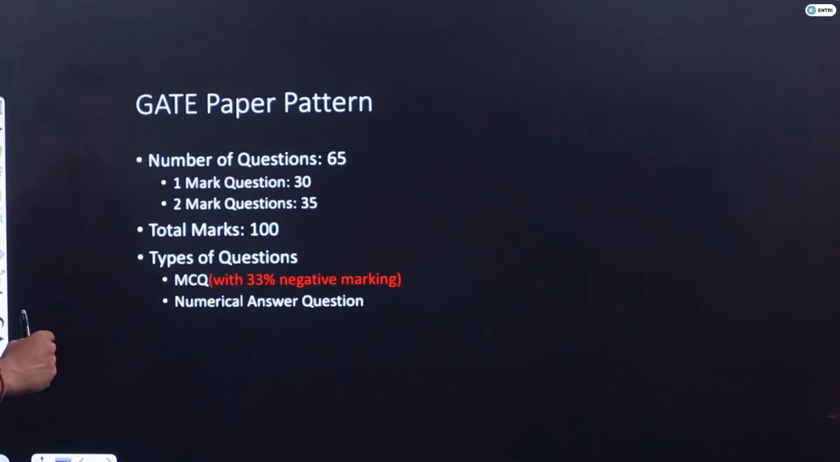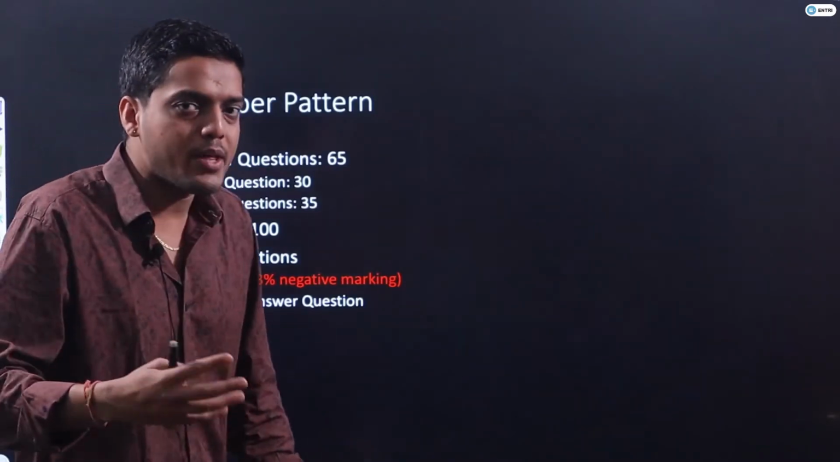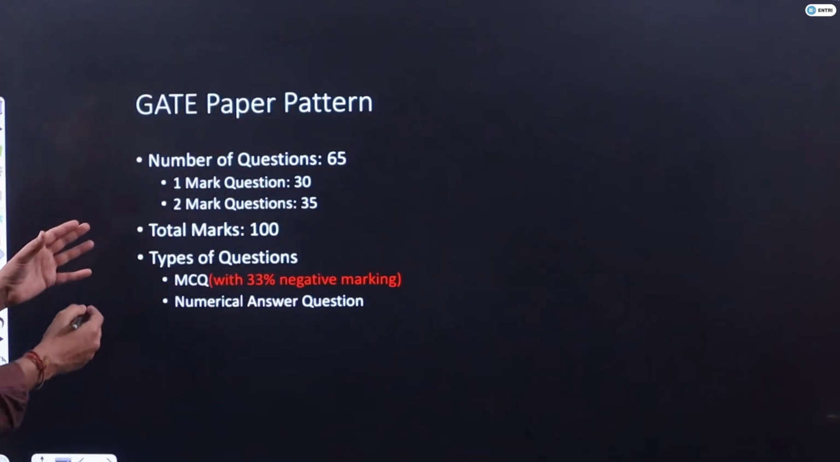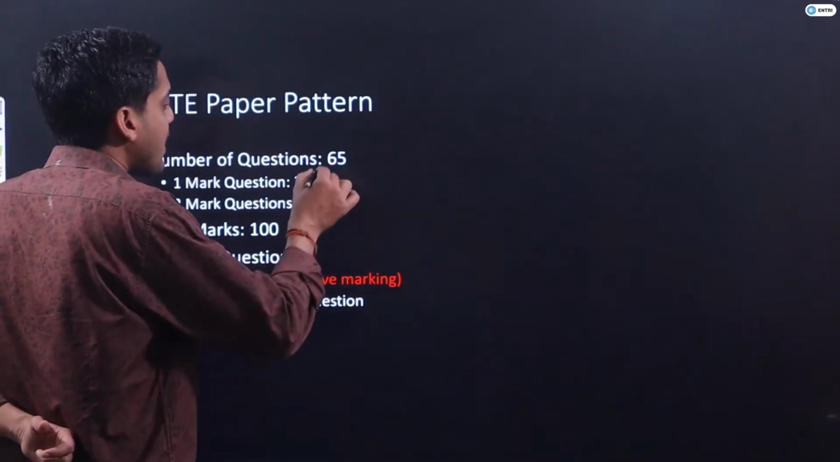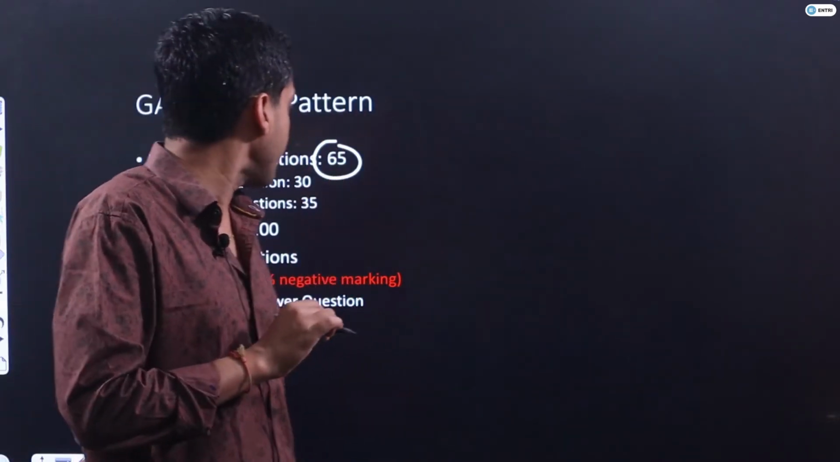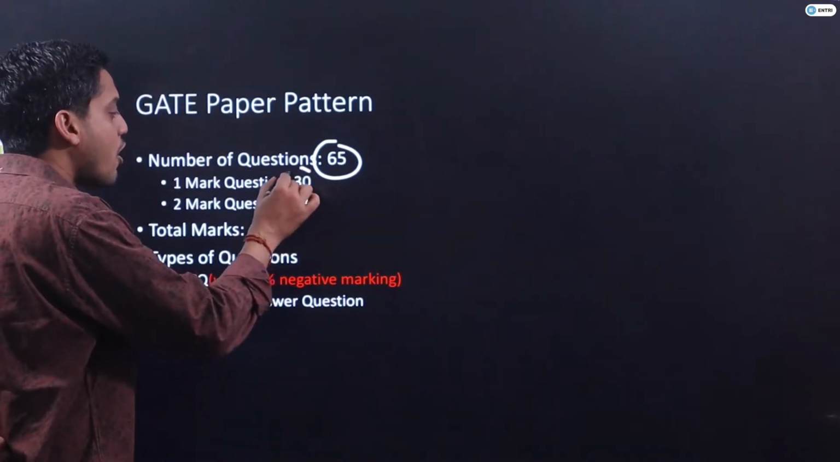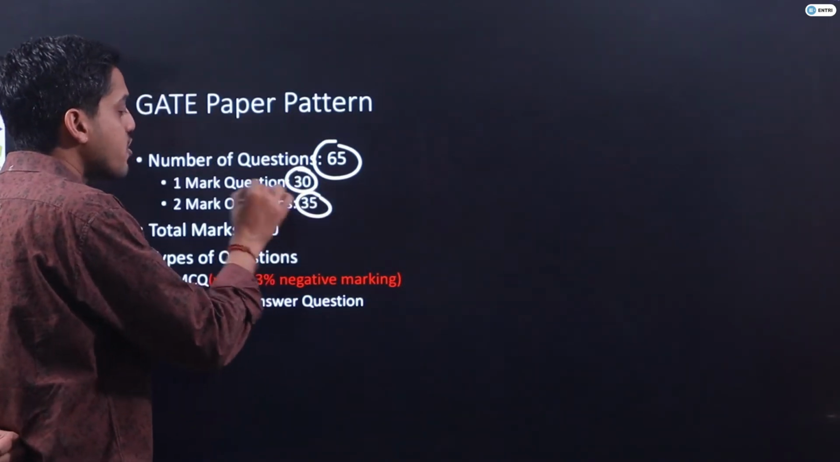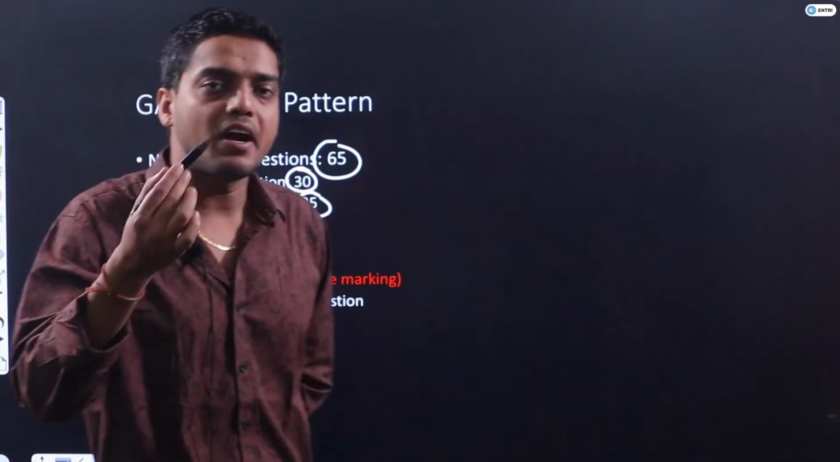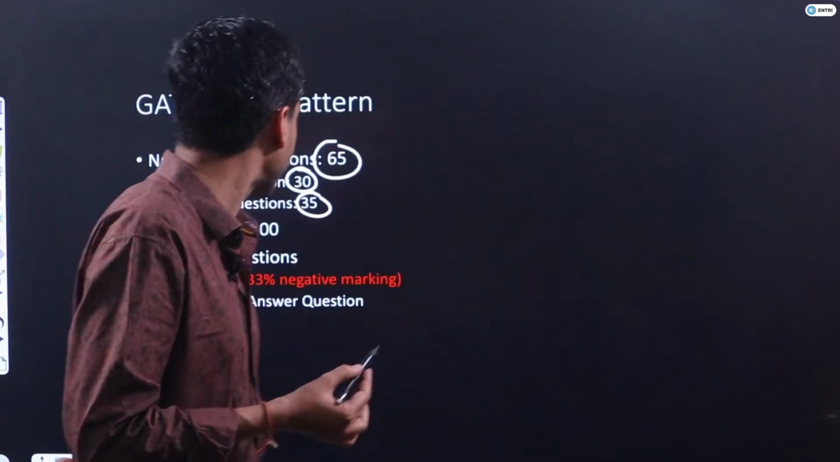So if we talk about our GATE exam, let's look at the GATE exam pattern. I think we all know the maximum marks are 100. There are 65 questions in the GATE exam, out of which 30 questions are of 1 mark and 35 questions are of 2 marks. 35 times 2 is 70, and 30 times 1 is 30, so 30 plus 70, total 100 marks.